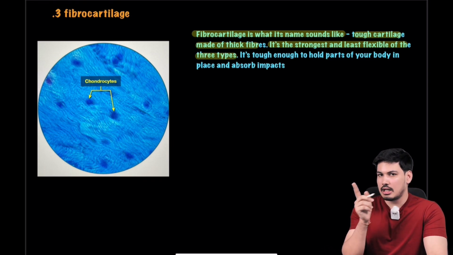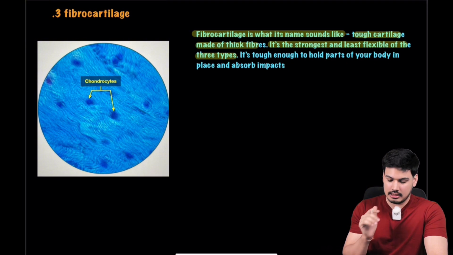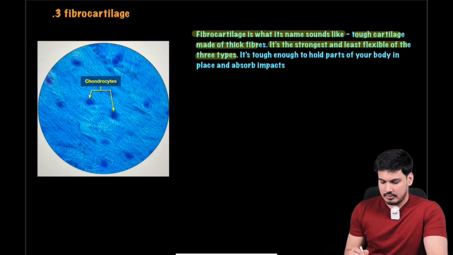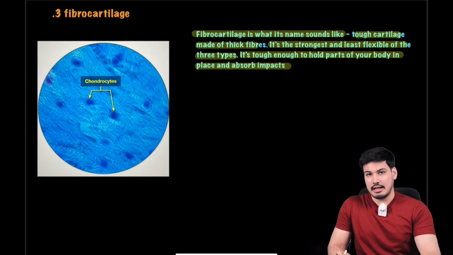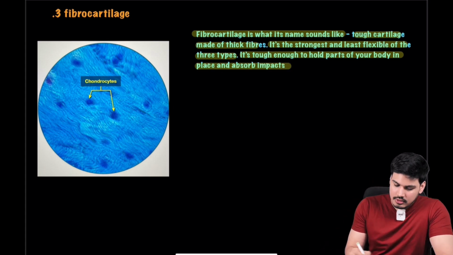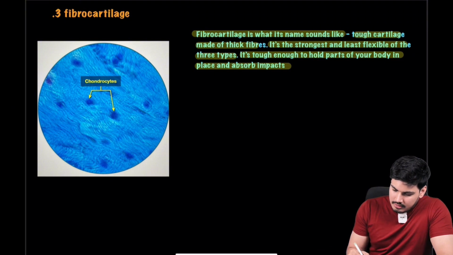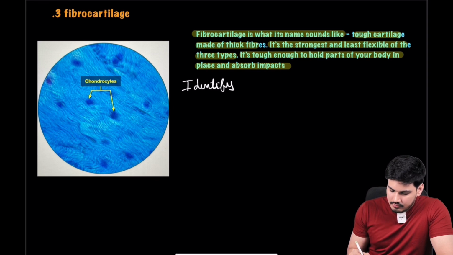Abundant type 2 collagen was in which one? Hyaline cartilage also had abundant type 2 collagen. It was in the joints, helping there. Fibrocartilage is tough enough to hold parts of your body in place and absorbs impact. So it is the strongest and least flexible. Here only you should understand which collagen will be more in it. And I should write it, here we start. How to identify.